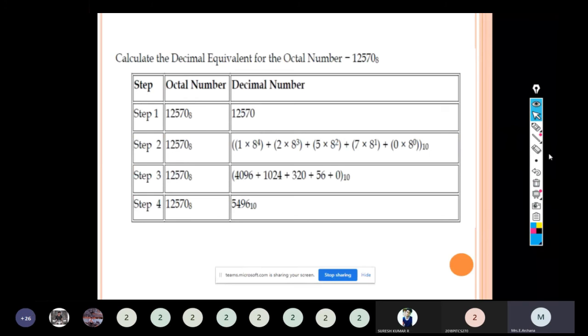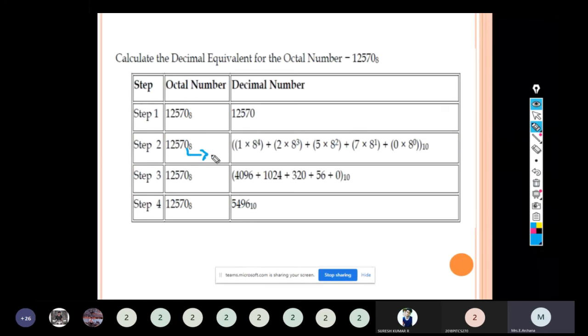Next bit is 7. 7 into 8 power 1 plus 5 will have the weightage 8 power 2. 2 will have the weightage 8 power 3. 1 will have the weightage 8 power 4. This is the least significant bit.